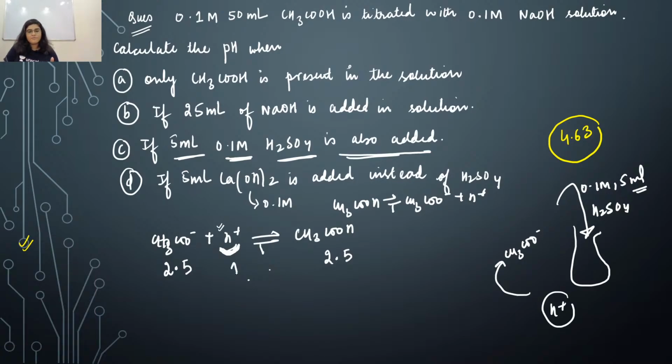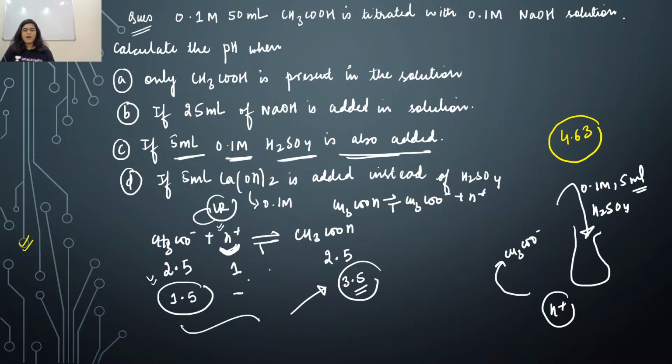You have 1 millimole of H plus, and you have 2.5 millimoles of acetate ion, and you have 2.5 millimoles of acetic acid. Now this will react and you are left with 1.5, and now you are getting 3.5 millimoles of acetic acid, right? Now again this is a buffer, because this is now the limiting reagent, so again this is forming a buffer, right? So now how can you calculate the pH value?